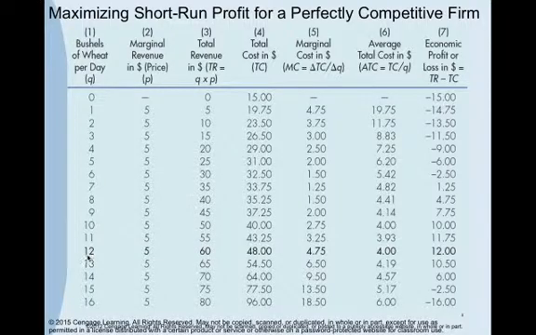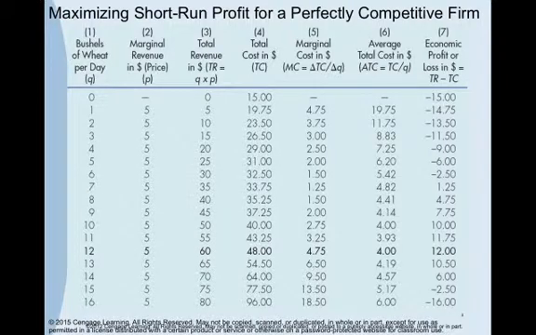So for this particular company, when they sell 12 units, they're getting $5 per unit. That's $60 in revenue coming in. Their cost, which we're given in the problem, is $48. It cost them $4.75 a bushel. Well, they're making $12 overall. If you notice, this column here shows our economic profit. That's the highest level of profit at 12 units. So it makes sense for them to produce 12 units as opposed to 14 or 3. So this chart's helping us figure out how much that company should produce.